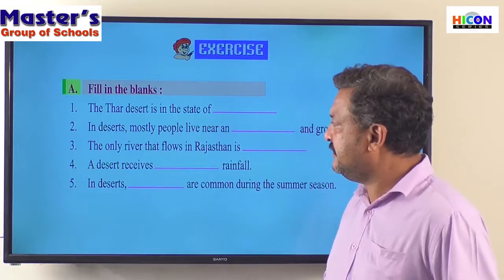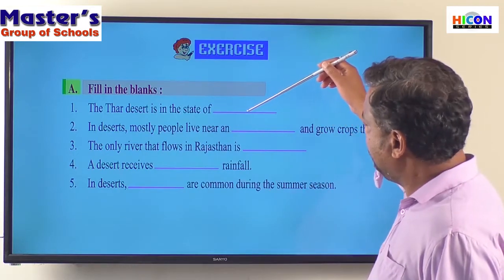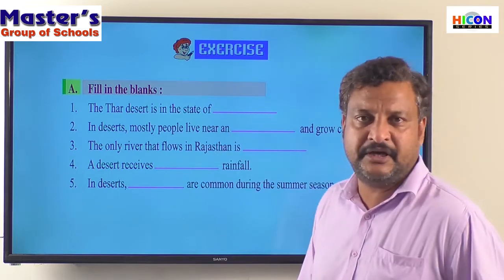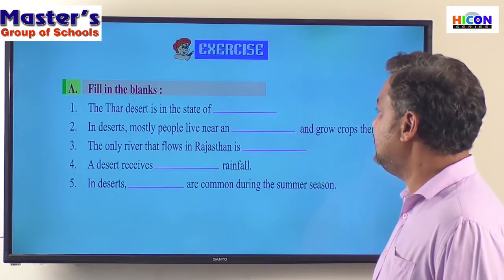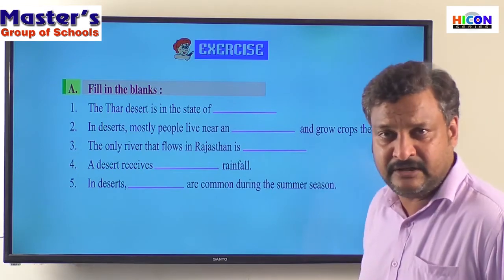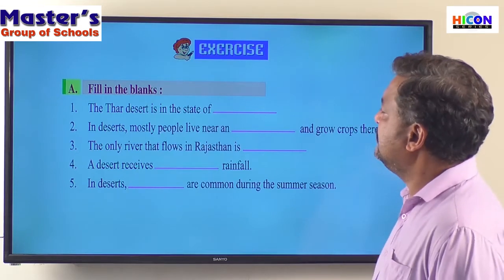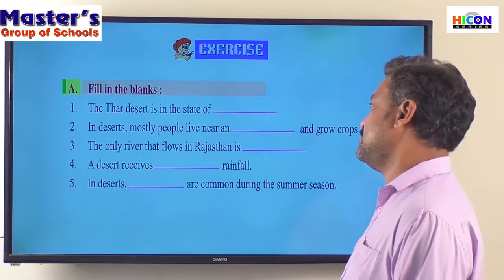And we need to read these sentences one by one and check regarding what we have learned about the blanks which are mentioned there. Okay? With the options, we need to complete those blanks. So the first question is, the Thar Desert is in the state of dash.